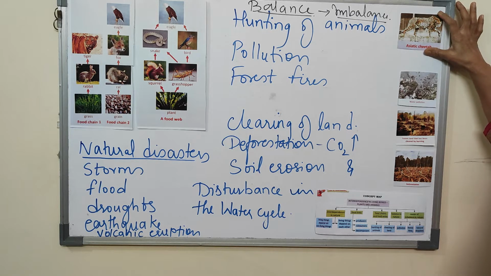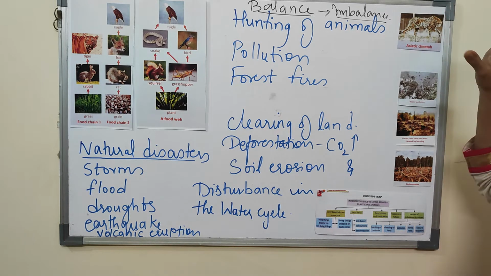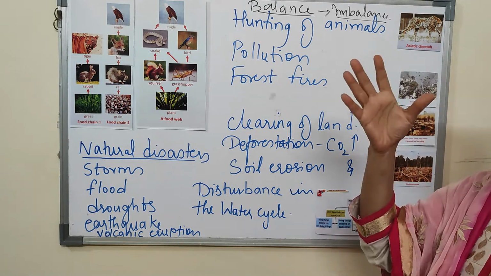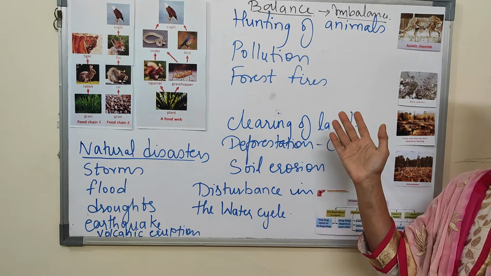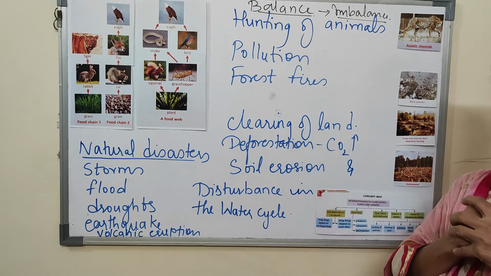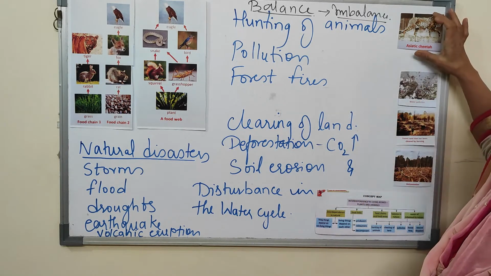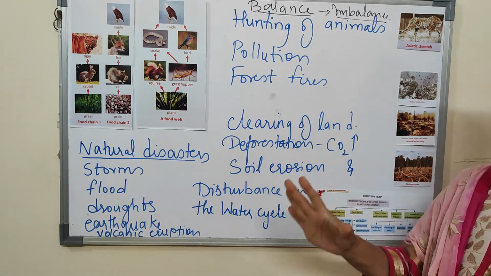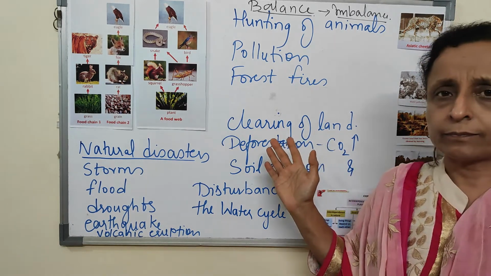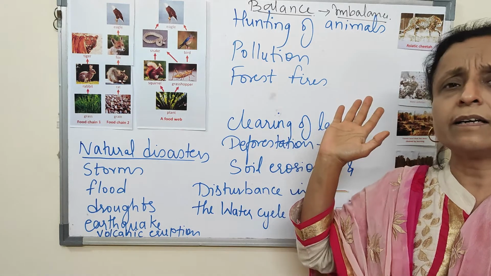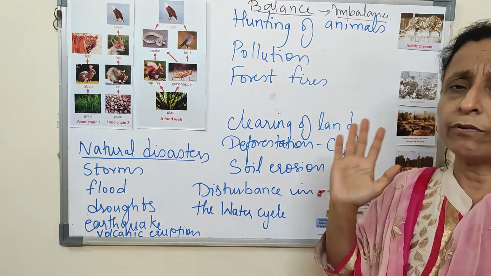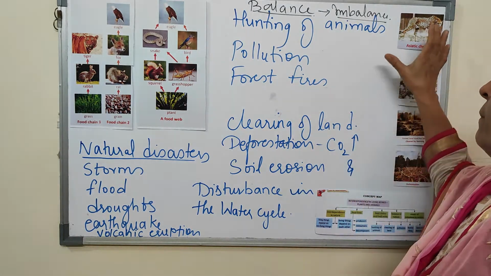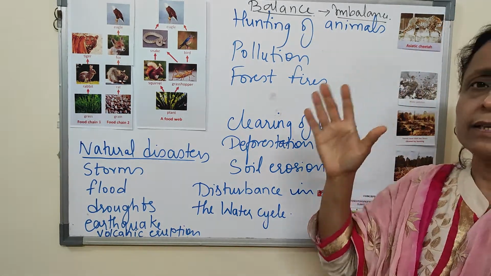They will be hunting big animals: lion, tiger, cheetah, Asiatic cheetah. Some animals would not be many in number. Few in number, they are hunted, they are gone from the environment, and we cannot bring those animals back. So this Asiatic cheetah was there in India, but now we don't have it. Few are there in Iran. If they don't protect it, it will disappear from the world. So bigger animals will become less and less in number.